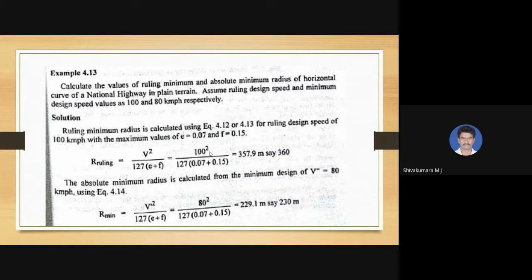So for the ruling minimum radius, the value of v is 100 km per hour and the values of e and f are fixed at 0.07 and 0.15, and in case of 80 km per hour you can substitute 80. In case of 100 km per hour we get 357.9 meter ruling minimum radius, and the absolute minimum radius we get is 229.1 meter.